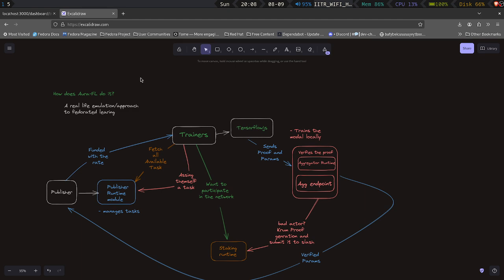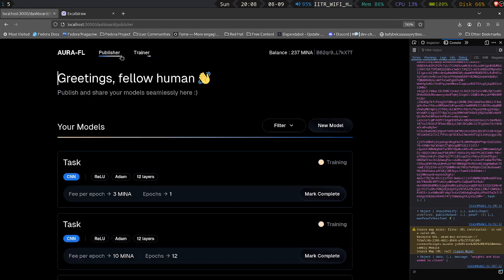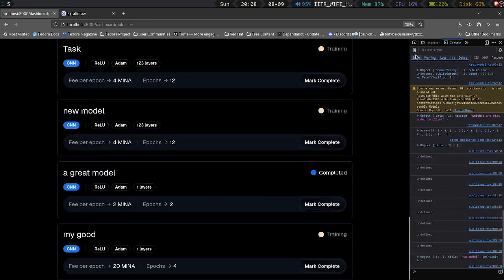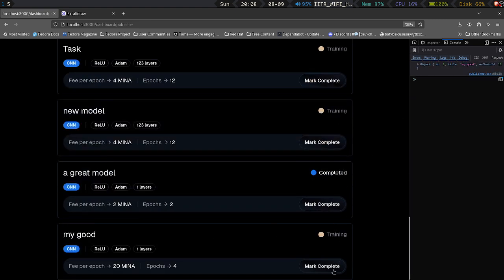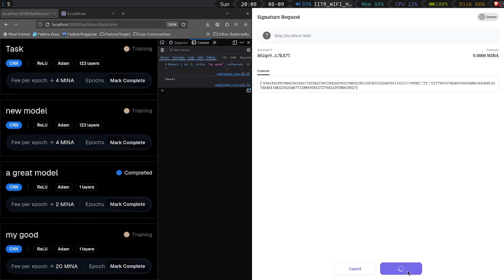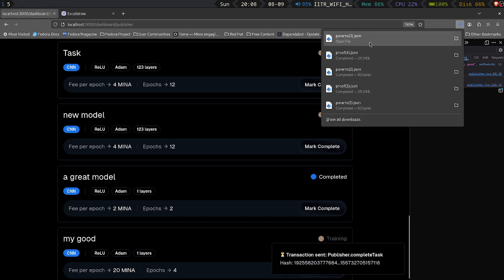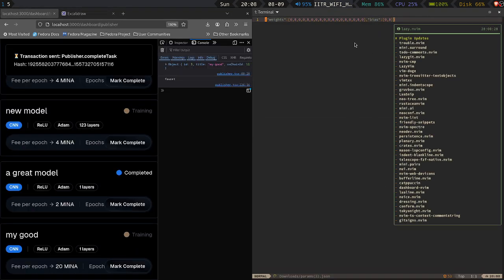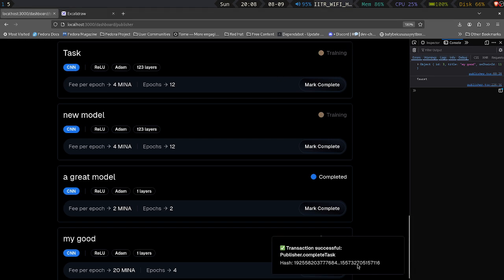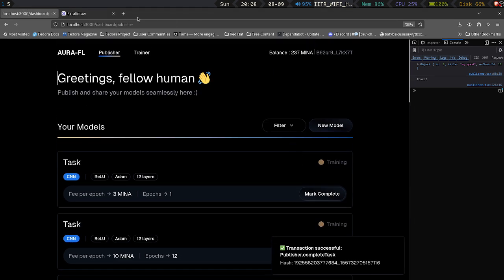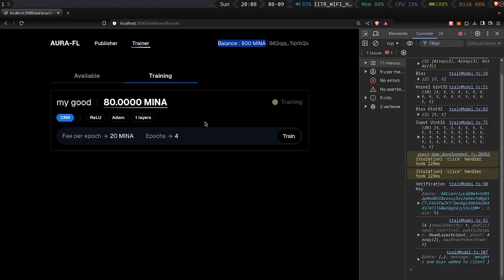Now the aggregator endpoint is, I will show you. I will now come as publisher and I will mark my model complete. It again helps me to sign a transaction, and a param.json file is generated. It's the weights and biases, and the publisher.complete task was successful. My balance was gained, whatever, it was half of what I started with.